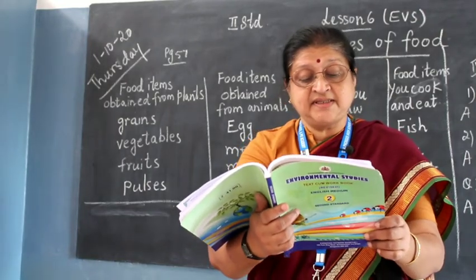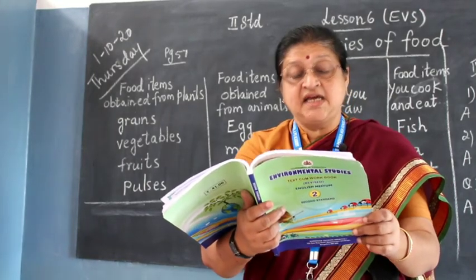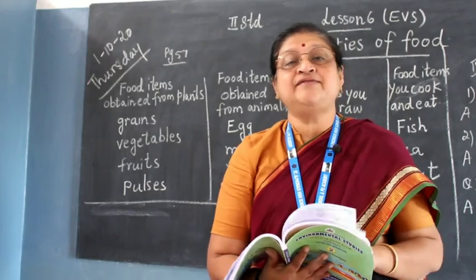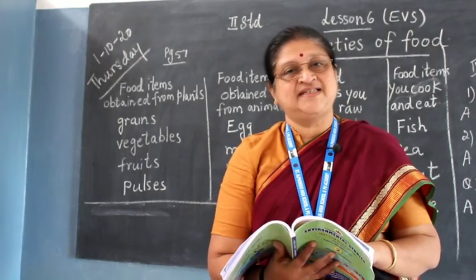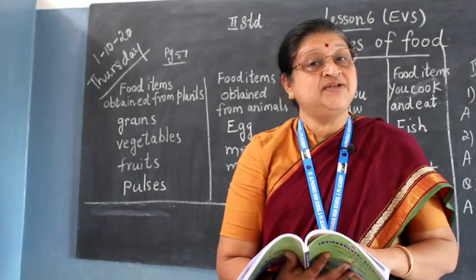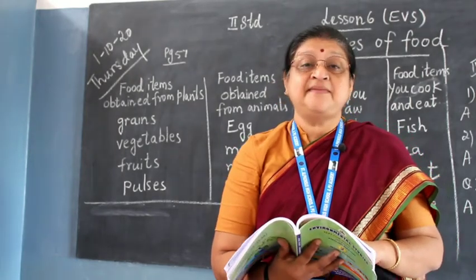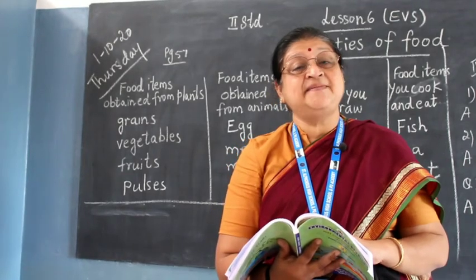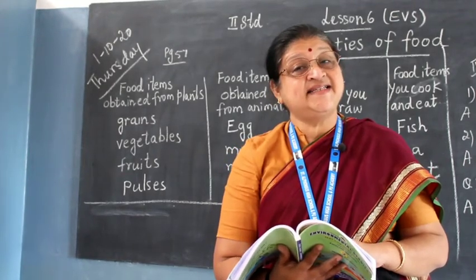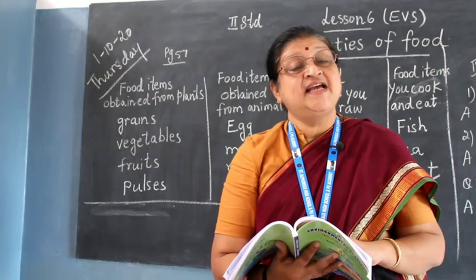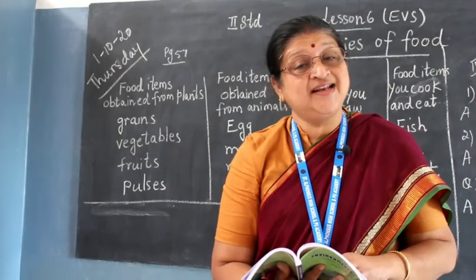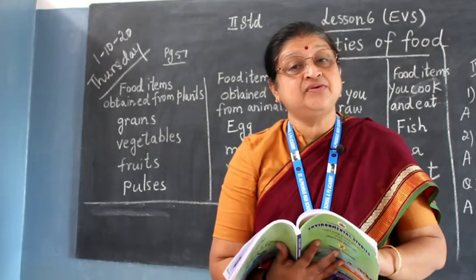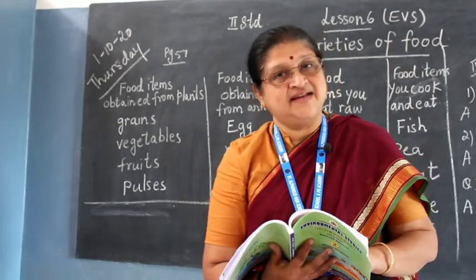Okay. Now the question is: write the food habits of your family in two sentences. Now in two sentences you have to write your food habits. What will you write? What your family loves to eat. You can say, my family eats rice every day, or if it's chicken, whatever food items you eat. If you're eating cucumber raw, you can write that.